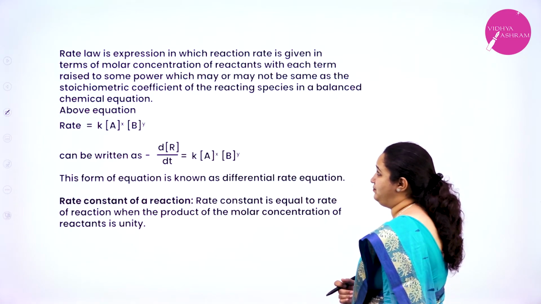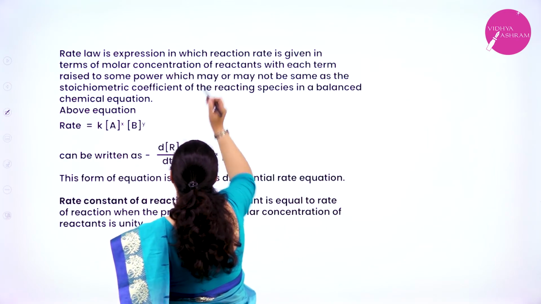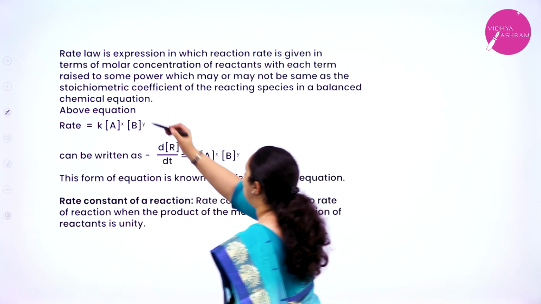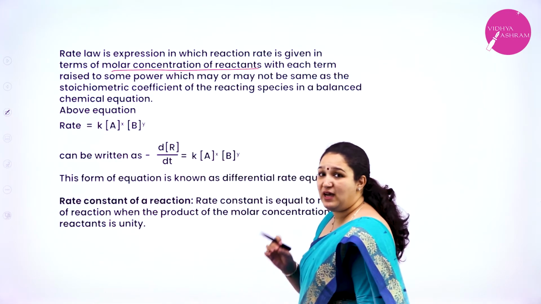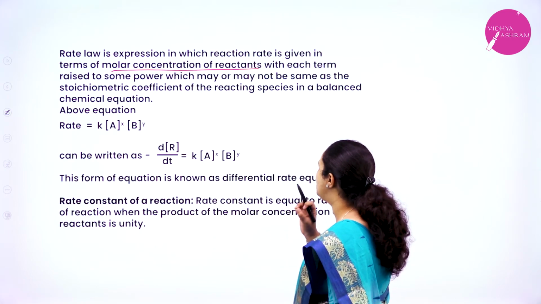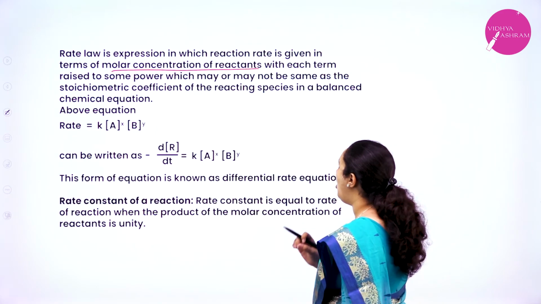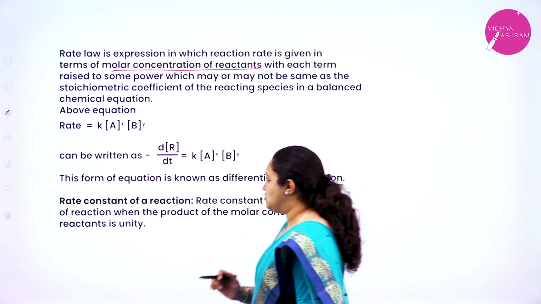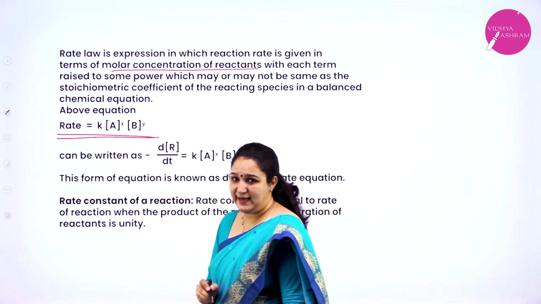rate law? Okay, the definition if you want. The rate law is an expression in which the reaction rate is given in terms of molar concentration of reactants, with each term raised to some power which may or may not be the same as the stoichiometric coefficient of the reacting species in a balanced chemical equation. So this is called the rate law or rate expression.